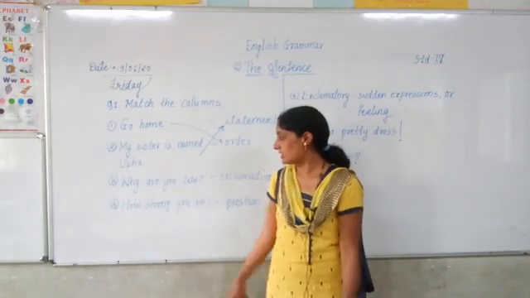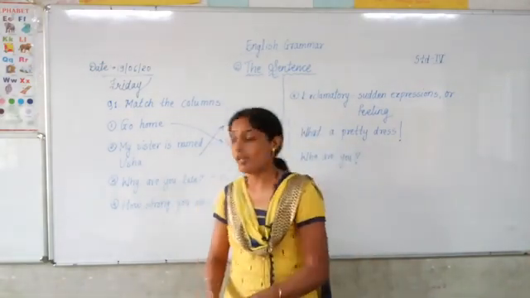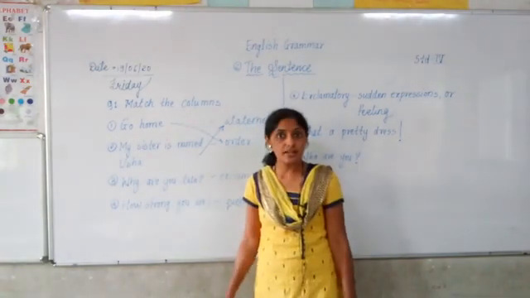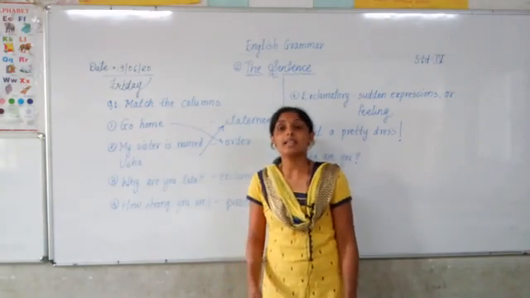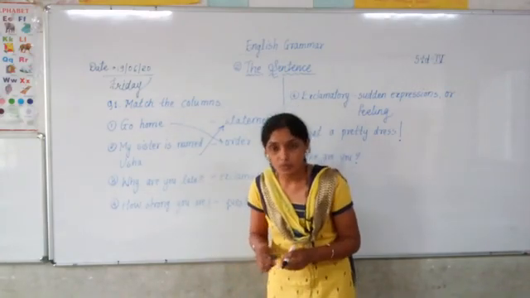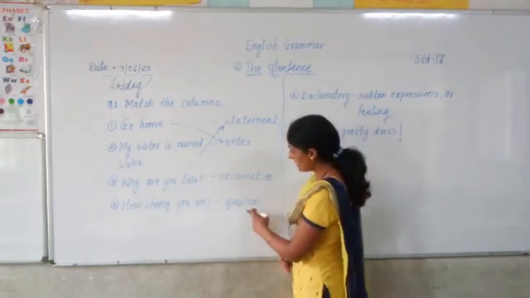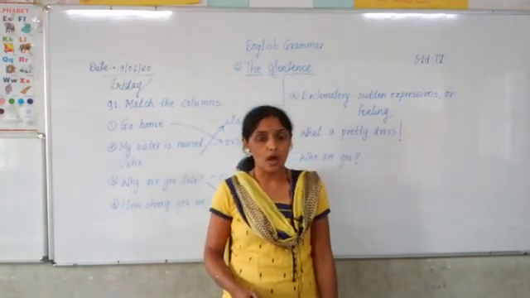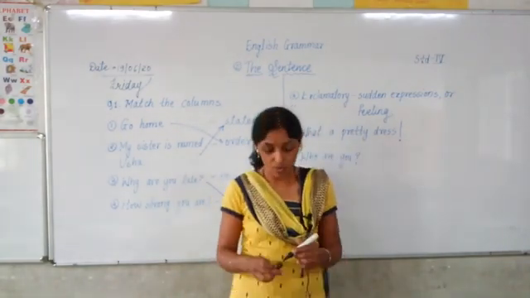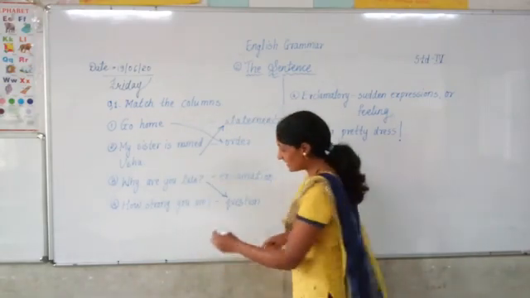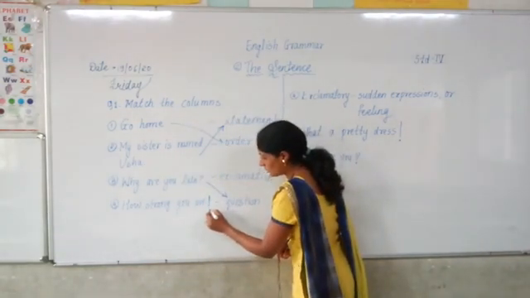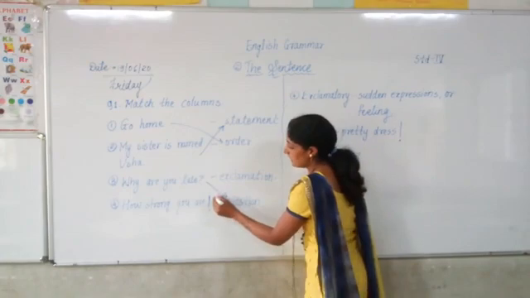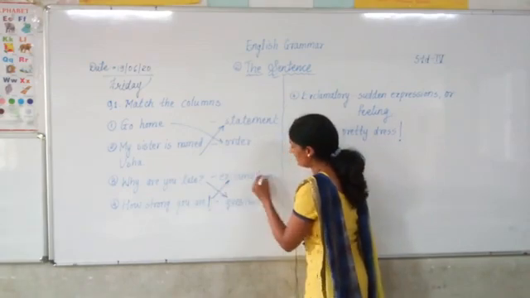Next example is, why are you late? After the sentence, what is put? Question mark is put. Why are you late? Then what is it? It is an interrogative sentence, and interrogative sentence means what? Question. So is the question option there? Yes, the question option is there. Very good. Fourth one, how strong you are. Which mark is given at the end? Exclamatory mark is given over here. So this sentence is what? It is an exclamatory sentence. So we are going to match this with the exclamation answer.